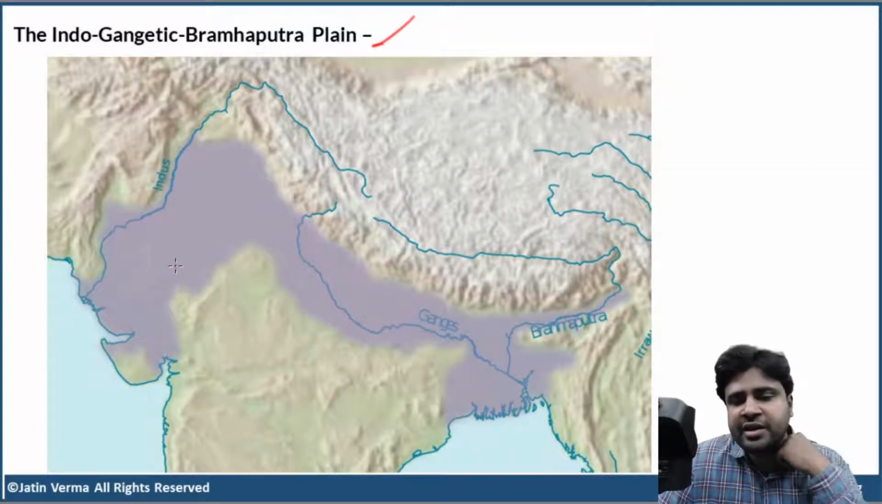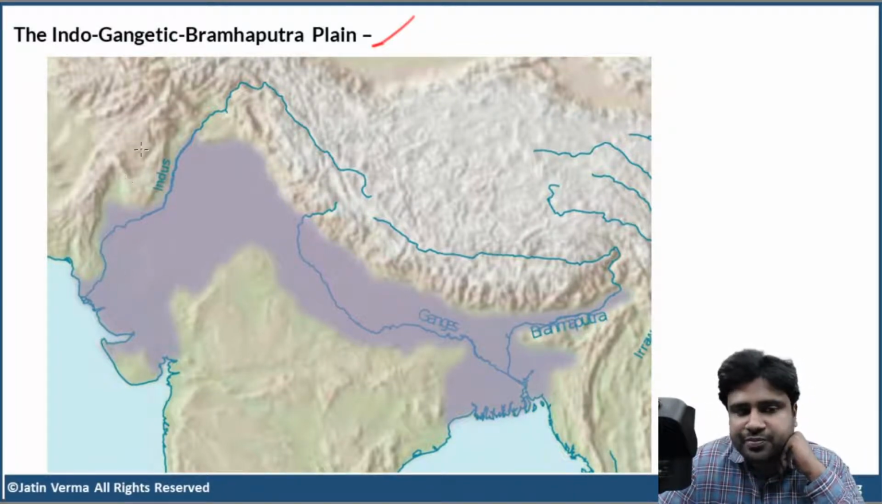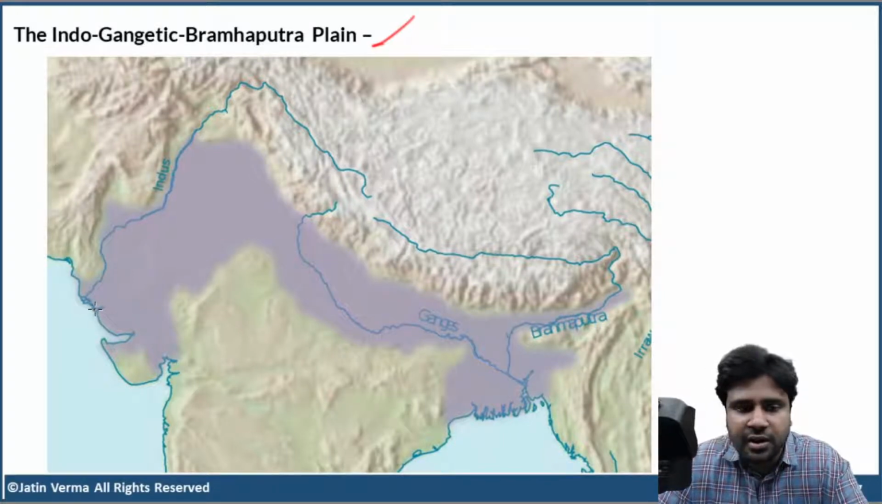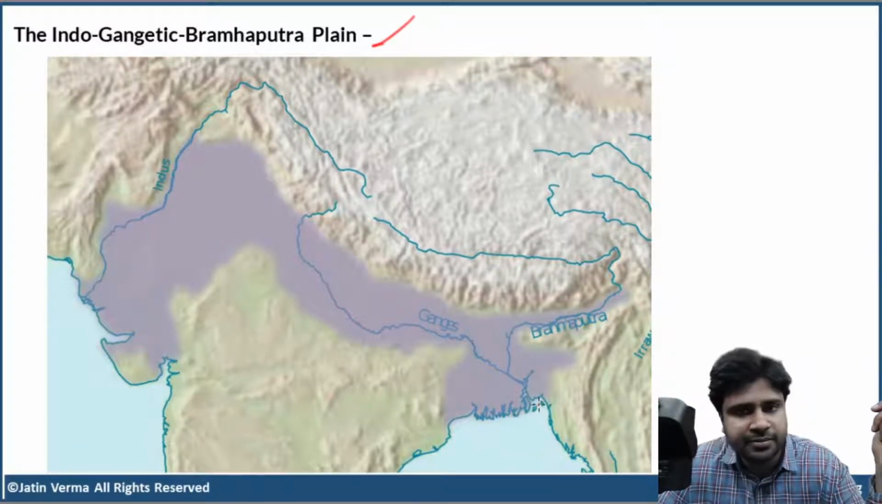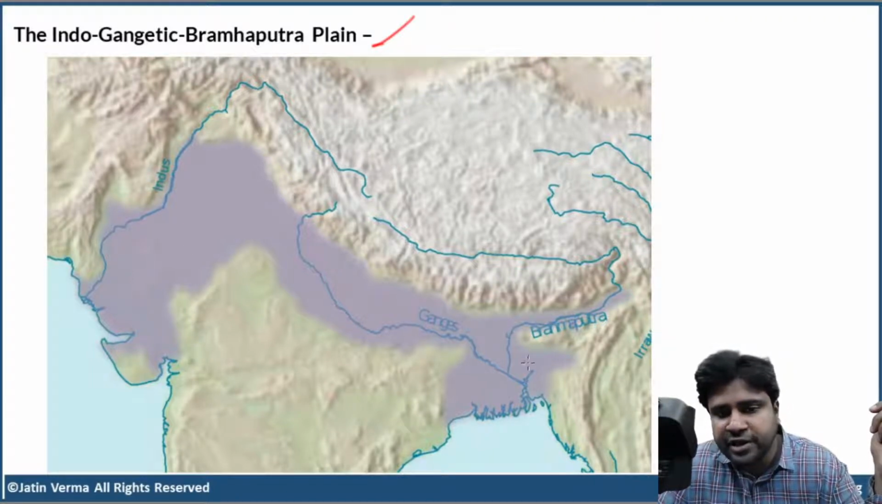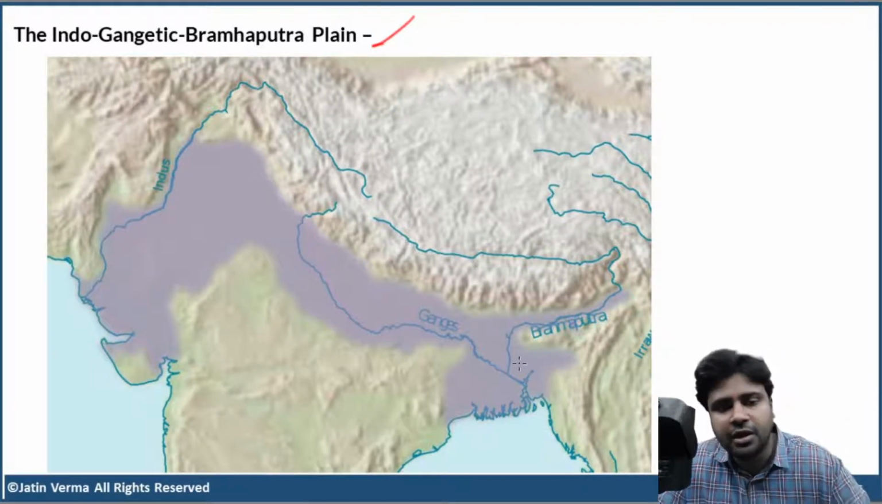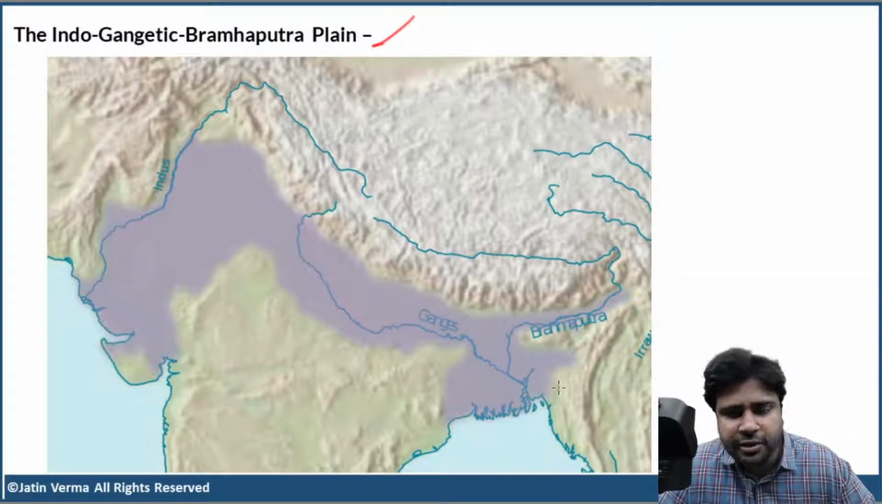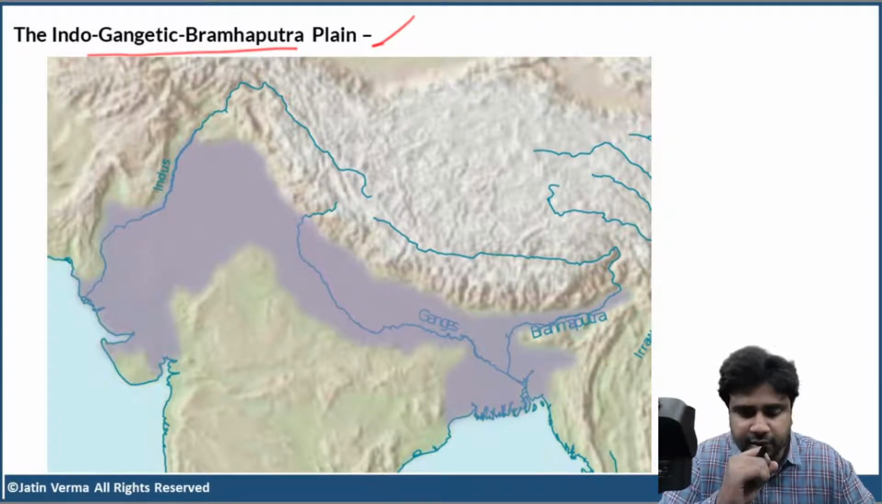Basically it stretches from the mouth of Indus River. Where is Indus River? This is Indus River. What do you mean by mouth? The estuary formed at the place where Indus is falling into the sea. So from the mouth of Indus River in Pakistan to the Ganga Brahmaputra delta, roughly, the Indo-Gangetic Brahmaputra plain stretches. Simple, right?